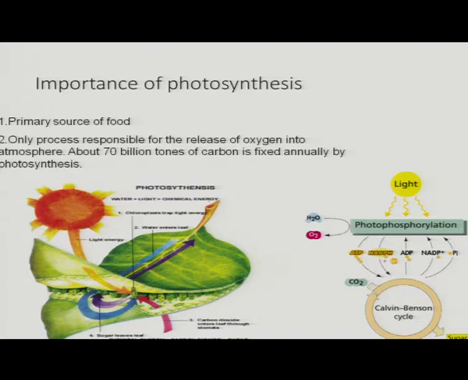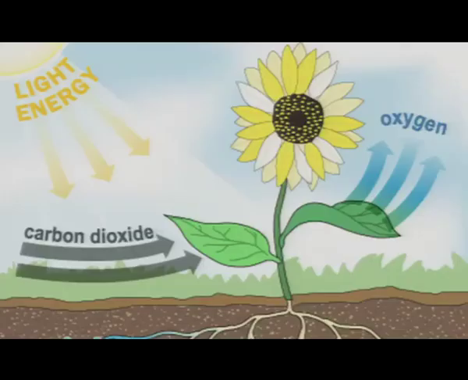All these metabolic processes require energy, and this energy is directly or indirectly released by oxidation with oxygen and converted into ATP. About 70 million tons of carbon is fixed annually by photosynthesis.